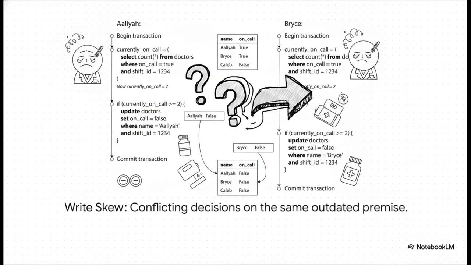Alia's transaction checks the database. Are there at least 2 doctors on call? Yes, she and Bryce are, so she updates her status to false. But at the exact same time, Bryce's transaction asks the identical question, gets the identical yes, and updates his status to false. They both commit. Now, 0 doctors are on call. They made conflicting decisions based on the exact same outdated premise.